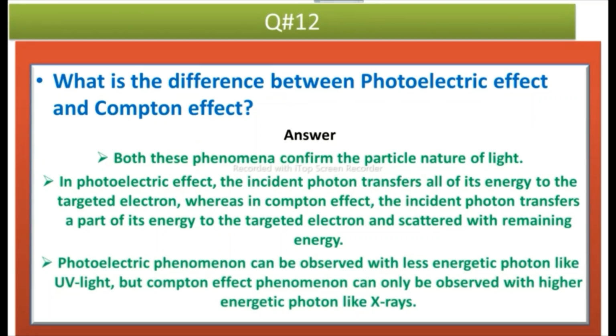And the next difference is that photoelectric phenomena can be observed with a less energetic photon like UV light, but Compton effect phenomena can only be observed with a higher energetic photon like X-rays.